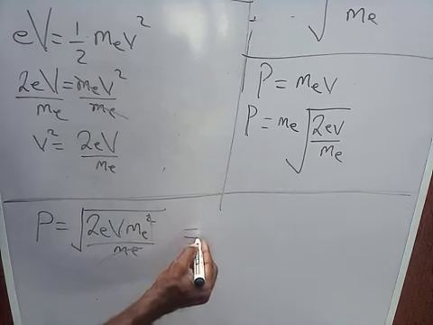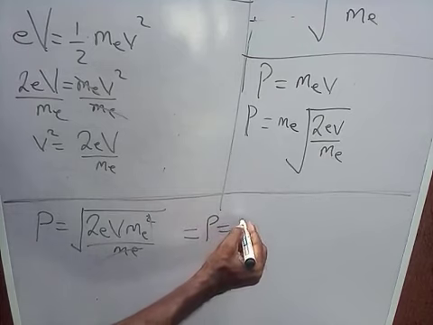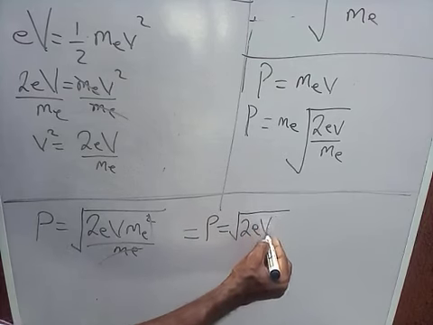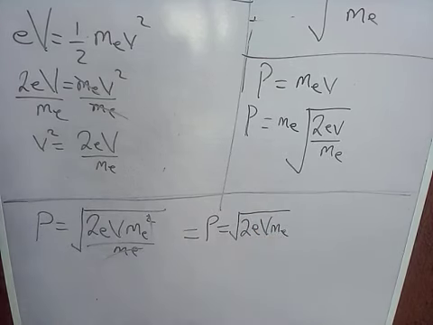So we have momentum equals the square root of 2 electron volts multiplied by the mass of the electron.